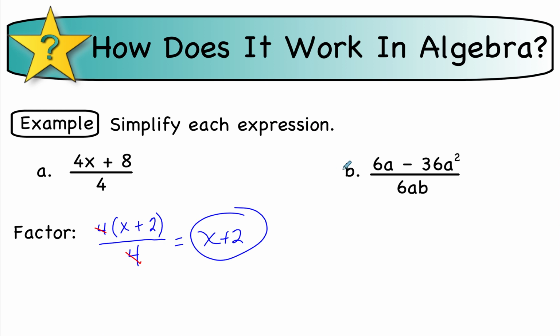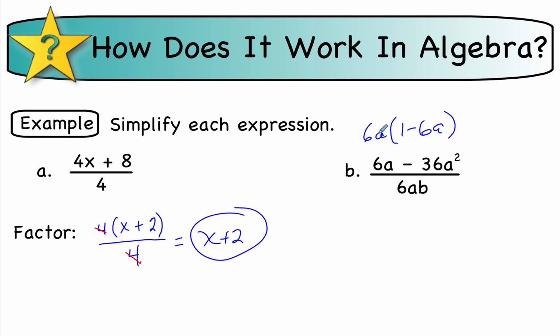Over on the right-hand side, what's common to both terms in the numerator? Well, I can take out a 6a, right? And then write your parenthesis. 6a divided by 6a is 1. And then minus 36 divided by 6 is minus 6. A squared divided by a is a. So if I go backwards and do my distributive, I should get right back to this thing that I started with.